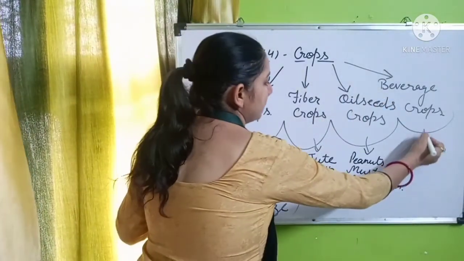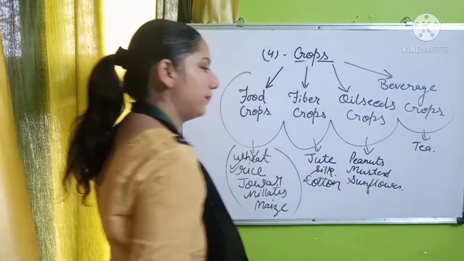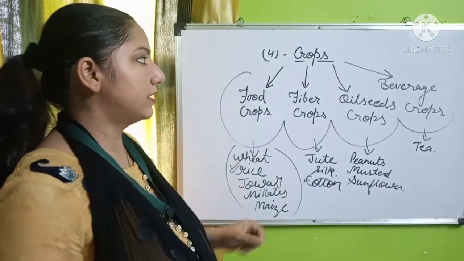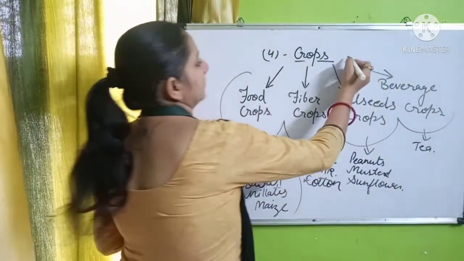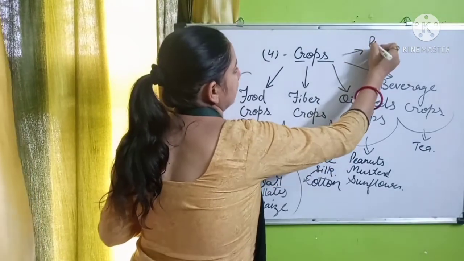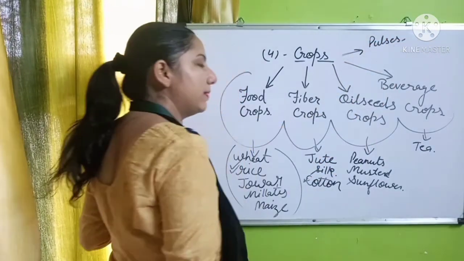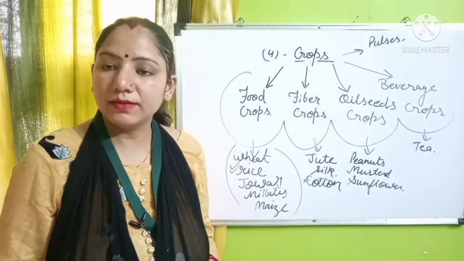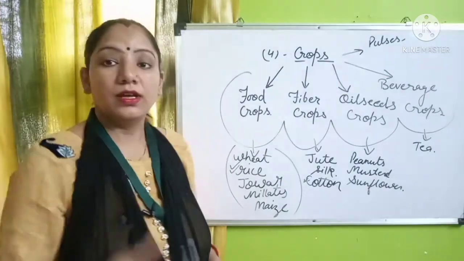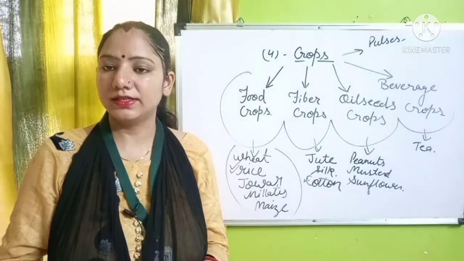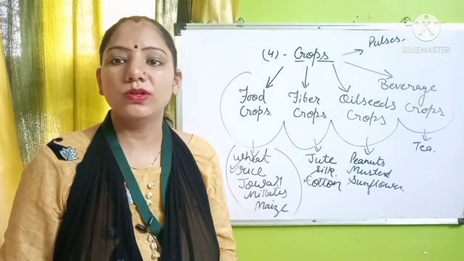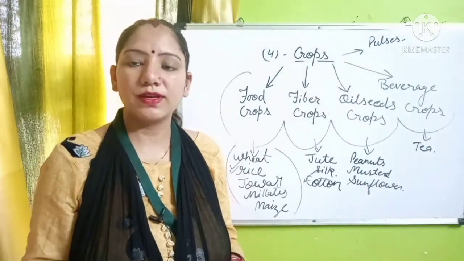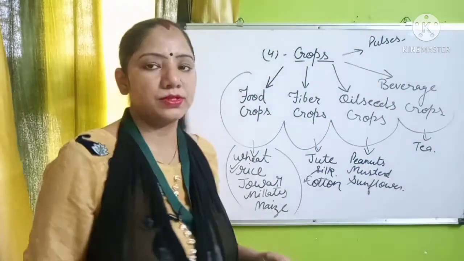Whereas the beverage crops are tea, coffee, kahwa, cocoa, and many other crops are there, out of which one more crop is the pulses. All the pulses, that is gram and the peas and many other pulses, which we can include in that. And one more important crop is the spices. Spices are also a part of our country's economy and also included in the crops.